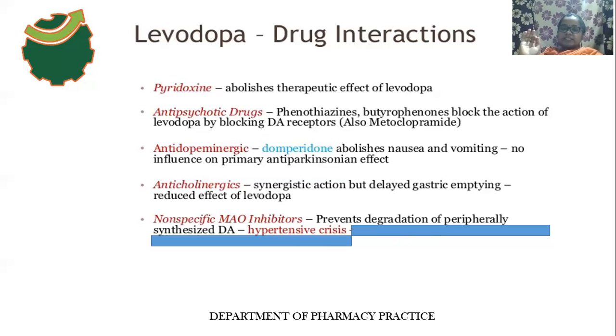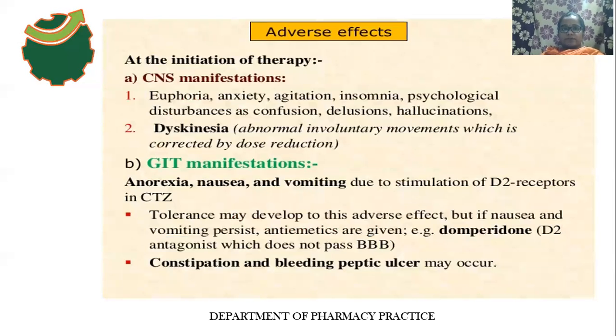If degradation is prevented, the concentration of dopamine is very high. The peripheral dopamine action on the heart is what? Tachycardia. So nothing but it causes hypertension. Okay, and next one is adverse effects.